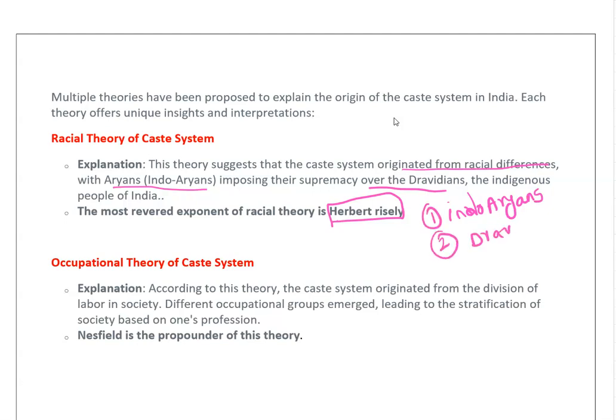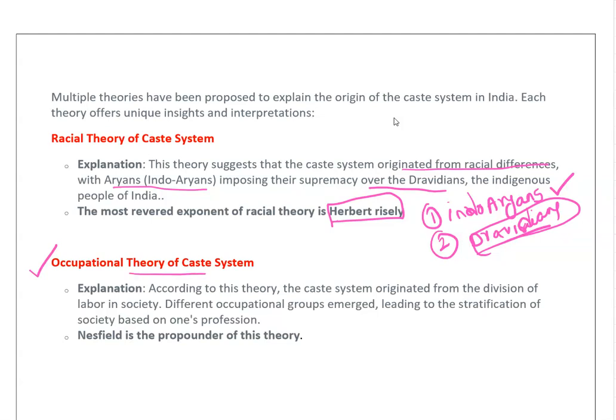In India, the southern people are mostly called Dravidians, and northern people Indo-Aryans. This is the racial theory of the caste system. So he said that the caste system originated from these racial differences which happened in the early Vedic period itself.